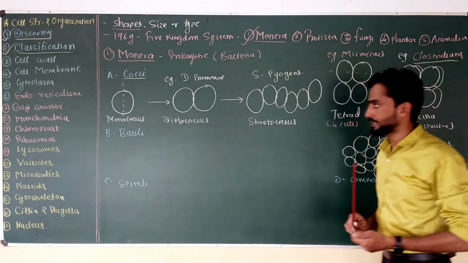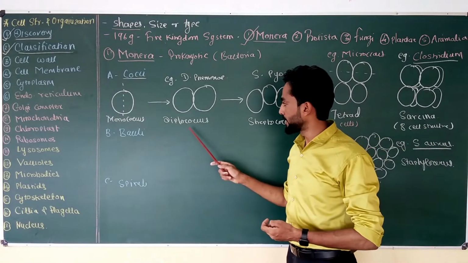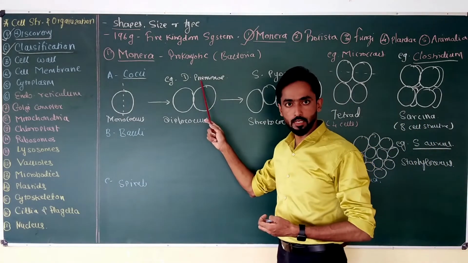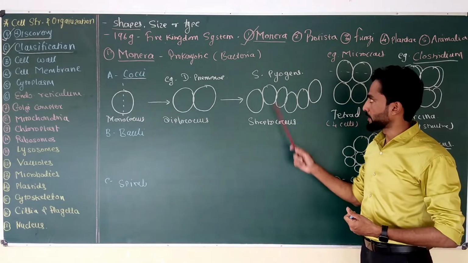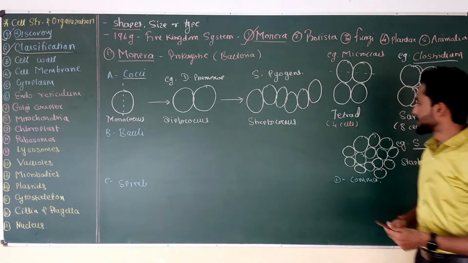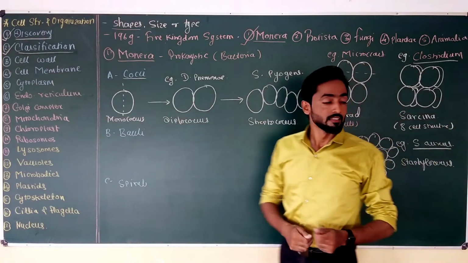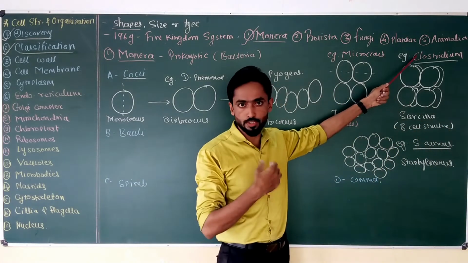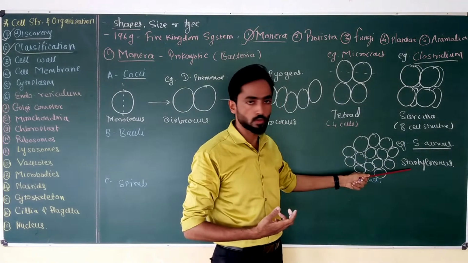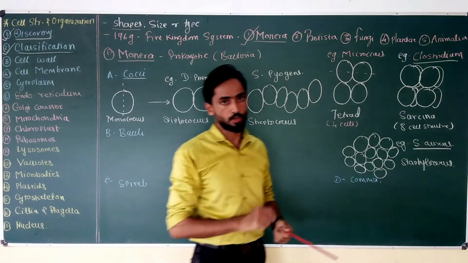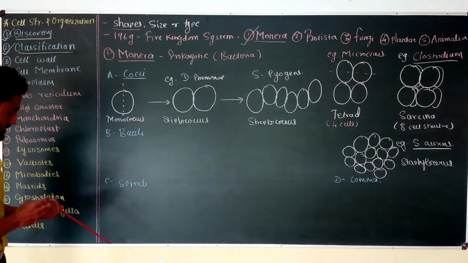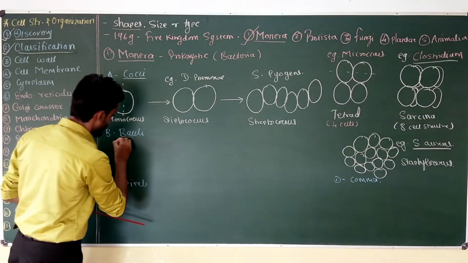We have also seen an example of each type of arrangement. Diplococcus arrangement is found in Diplococcus pneumoniae, Streptococcus arrangement in Streptococcus pyogenes, Tetrad arrangement in Micrococcus type of bacteria, Sarcina arrangement in Clostridium species, while Staphylococcus arrangement is found in S. aureus. Now, the next is Bacillus or Bacilli.